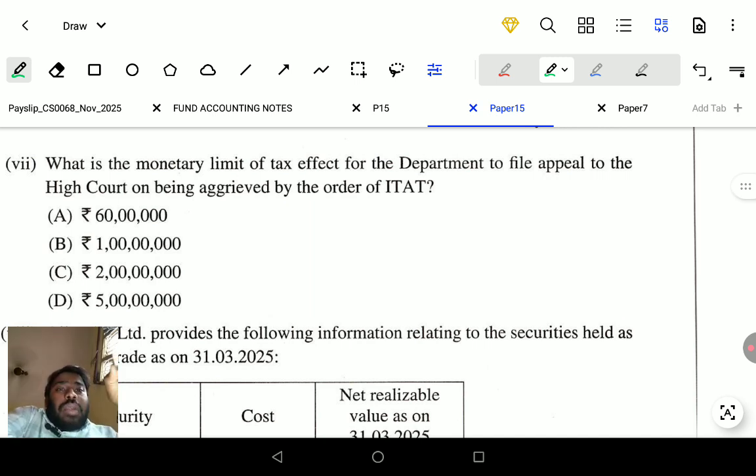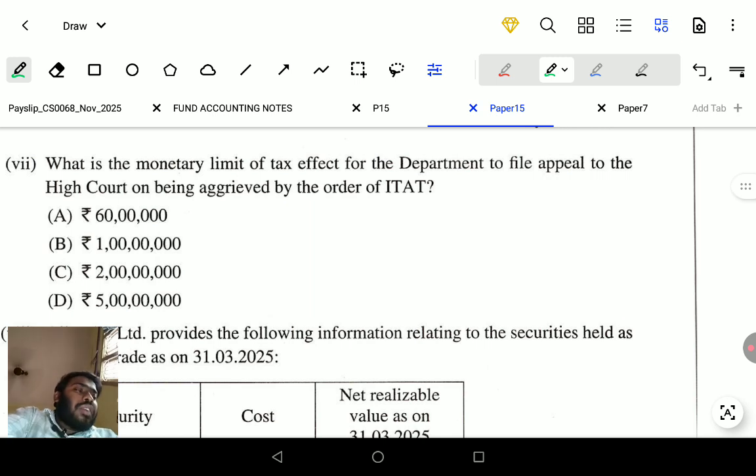If the income tax officer acting as a commissioner of income tax is not satisfied with the decision of ITAT, what is the minimum amount that should be kept? What is the monetary limit for tax effect? What is the limit? How much is the limit?